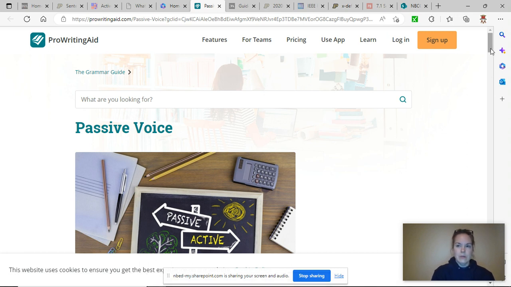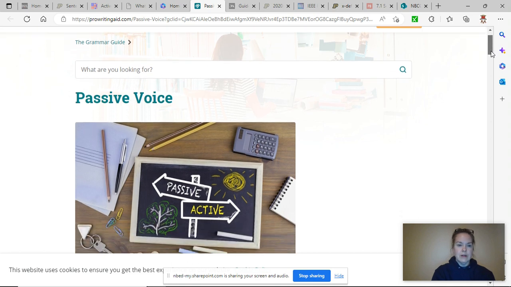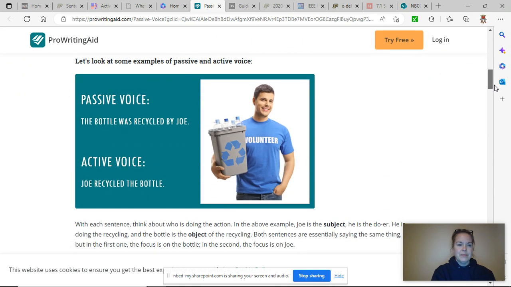So this is a really nice website that I found that explains it very well. Passive voice. The bottle was recycled by Joe. That Joe, lovely fella. The bottle is the key part of that sentence. The bottle was recycled by Joe. The bottle didn't have any action at all. It was just sitting there and Joe came and picked it up. So the bottle was moved. And you'll notice that there's two parts to the verb, was recycled. Poor bottle didn't know what hit it.